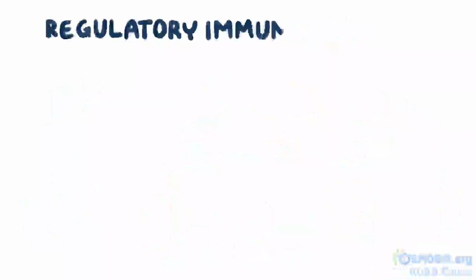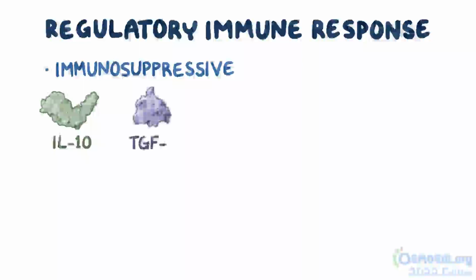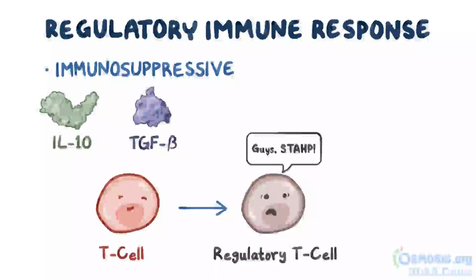The regulatory immune response is immunosuppressive. In this case, we use one cytokine from an inflammatory response, interleukin-10, along with transforming growth factor beta. The overall effect is to inhibit the inflammatory response by getting T cells to develop into regulatory T cells. Regulatory T cells produce more interleukin-10 and transforming growth factor beta, and that perpetuates the anti-inflammatory state.